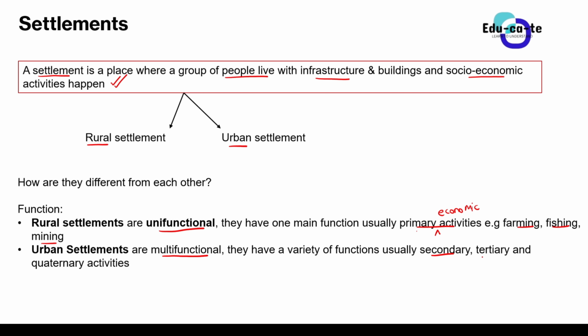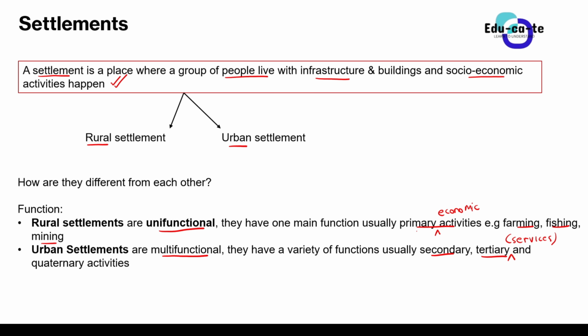And then the tertiary activities, these are the services. When I talk about tertiary activities, we're talking about services such as salons, goods and services, the difference between those. You are less likely to find someone running a salon in a rural settlement, but you are likely to find them in an urban area.